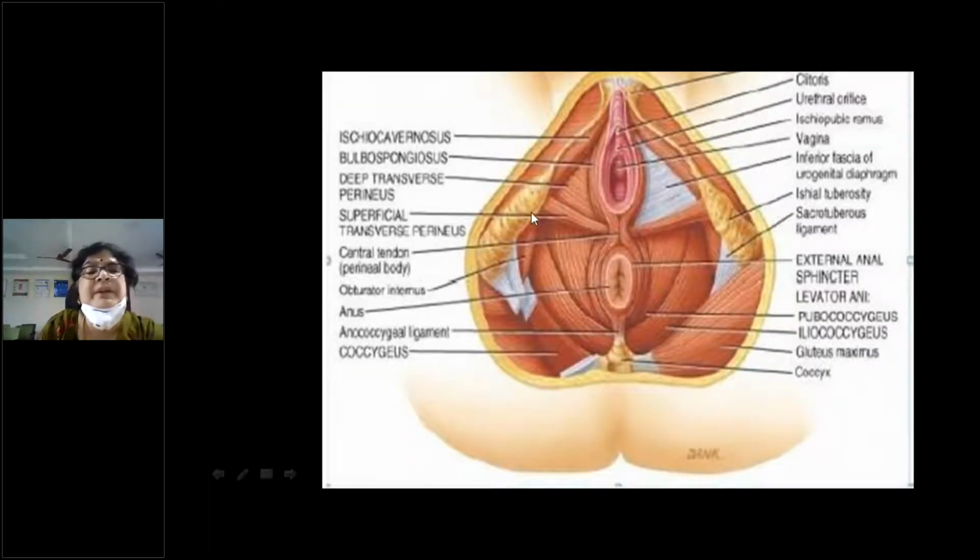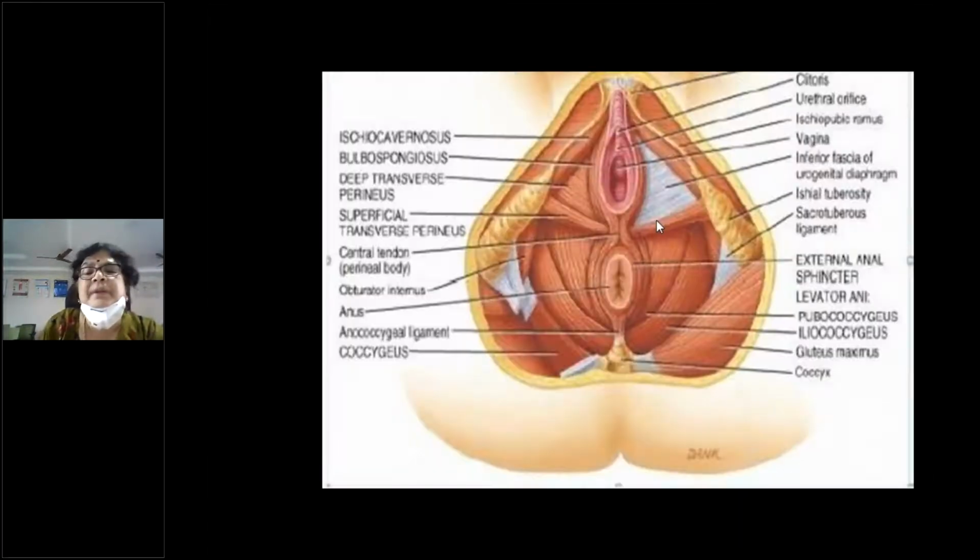You have two sets of transverse perineal muscles, a superficial perineal muscle and a deep transverse perineal muscle underneath it. Okay. And then we also have an ischiocavernosus muscle. So the lateral one is the ischiocavernosus muscle from the ischial tuberosities. It gets inserted into the clitoris. So on either side you have an ischiocavernosus muscle, and this is called the sphincter vaginae, that is controlling the vaginal introitus, which is referred to as the bulbospongiosus. Right? This is known as the sphincter vaginae.